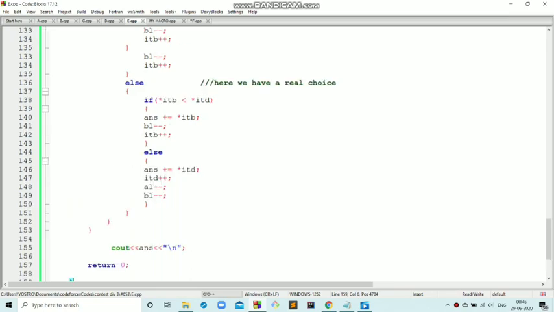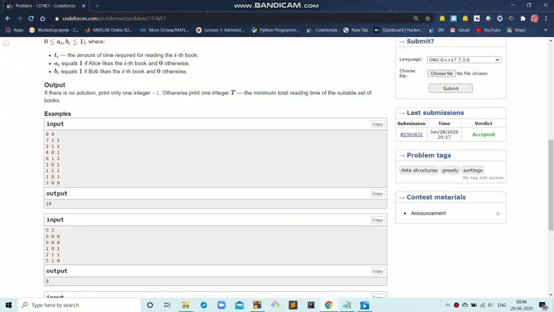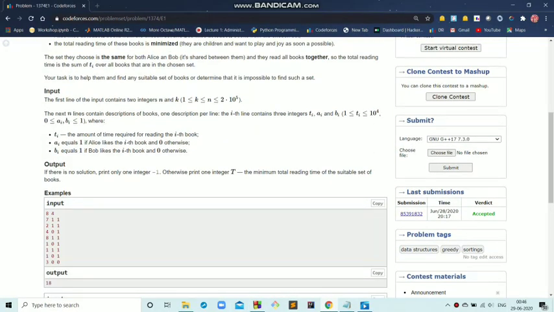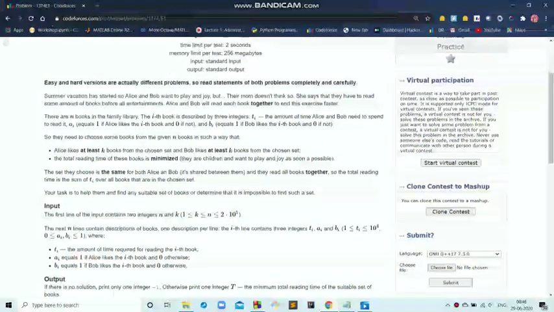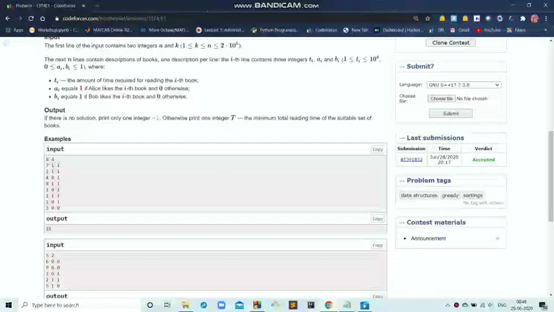This is all, that's it. So this is a simple code for the simple algorithm. I have already submitted this, as you can see it's been accepted. And if you want to refer to this code, the link is in the description. You can view this code.